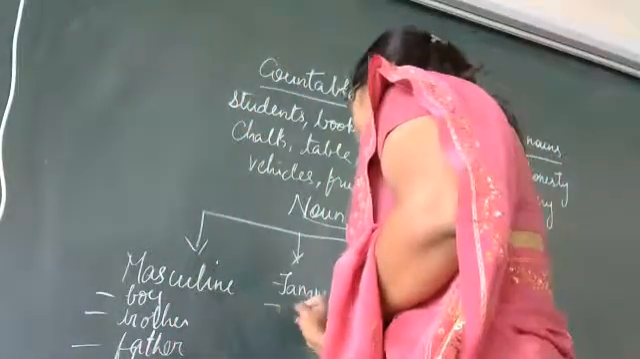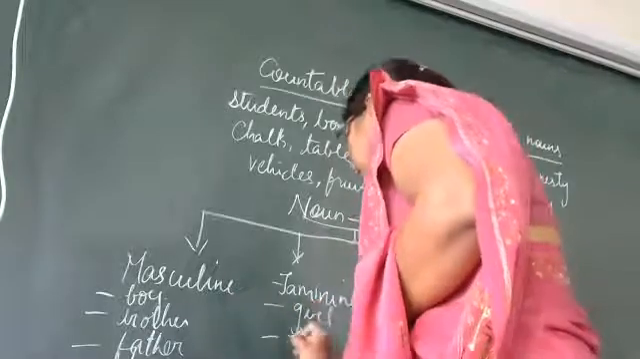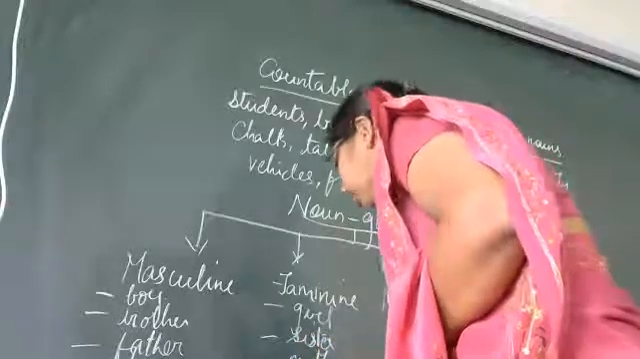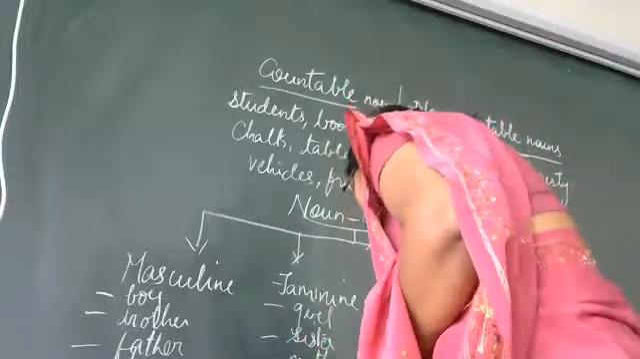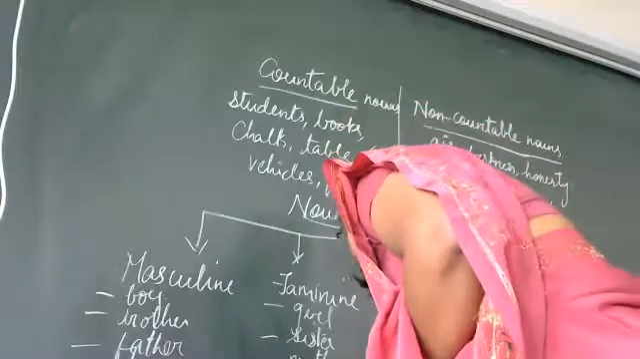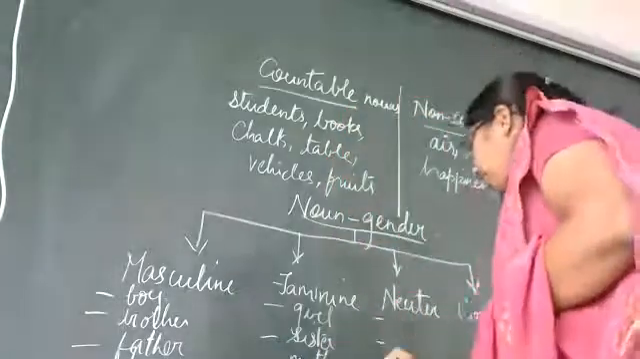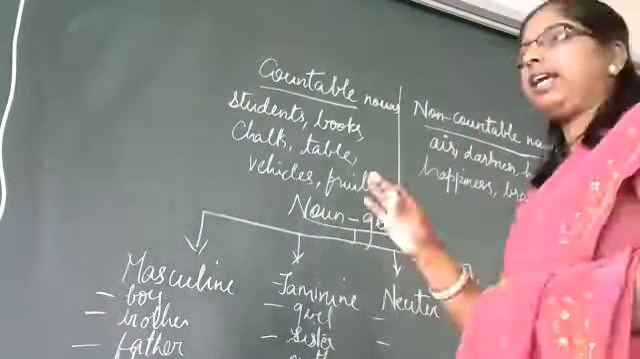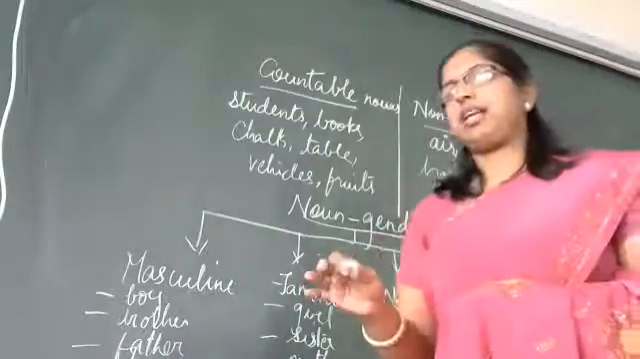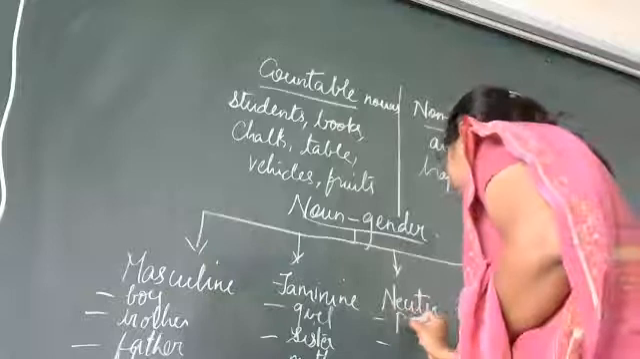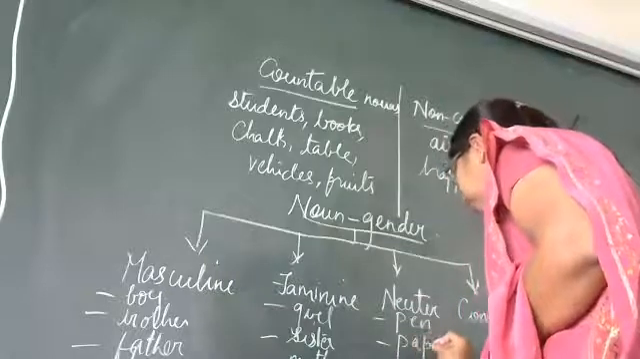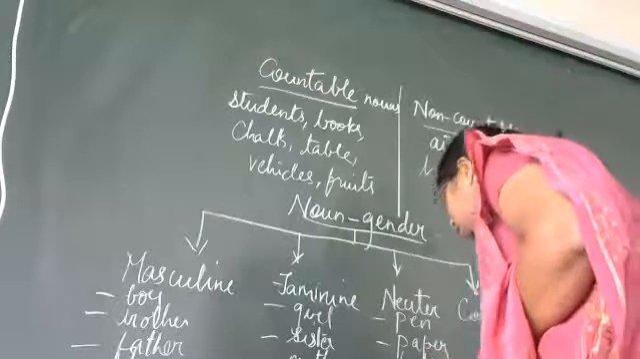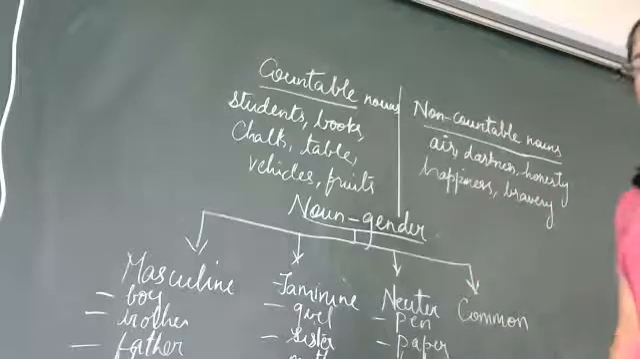Okay. Then we have feminine. Same. Girl. Sister. Mother. Heroine. Lioness. In neuter gender, we have all the objects, that is non-living things. For example, pen, paper, book, ball, chalk. These are called neuter gender.